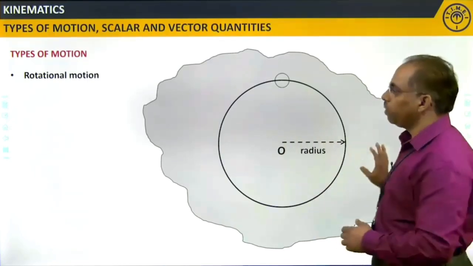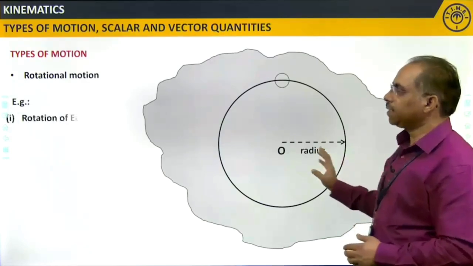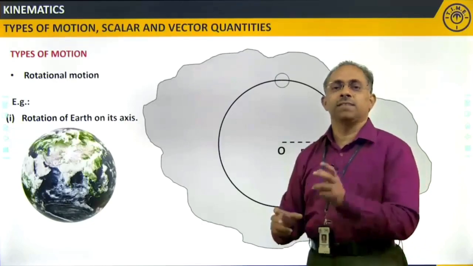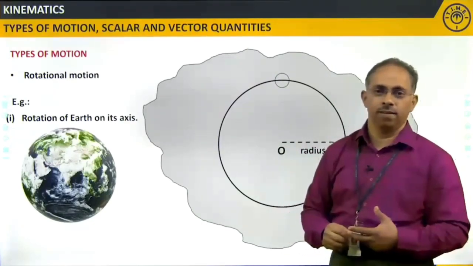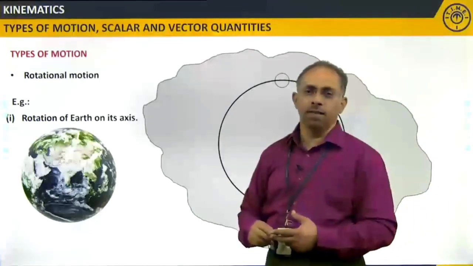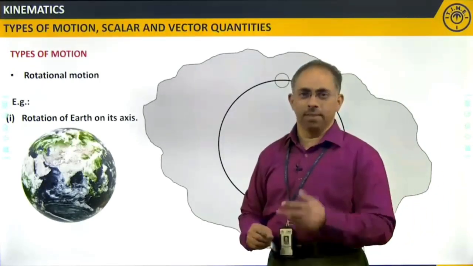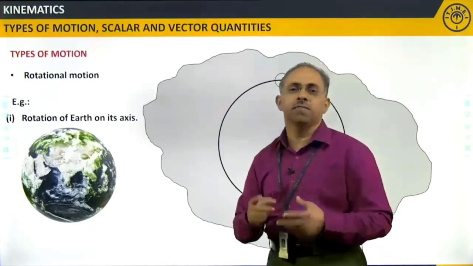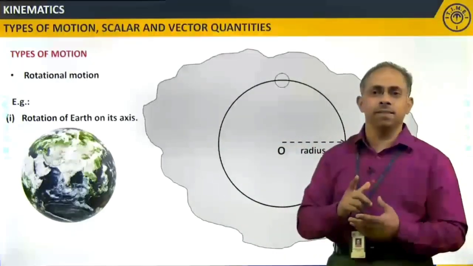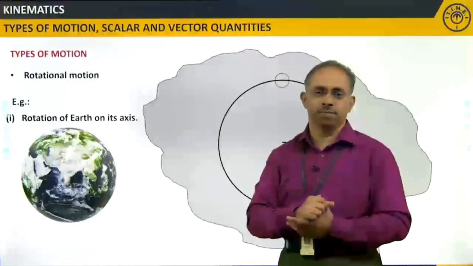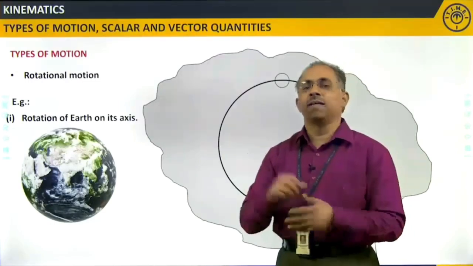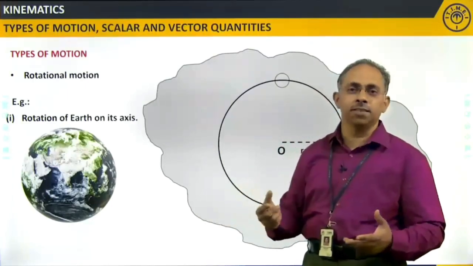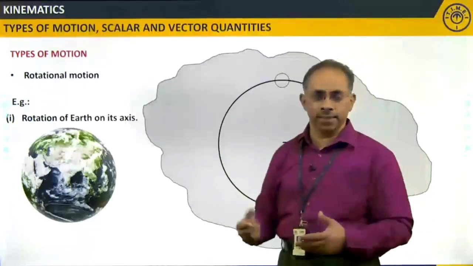Let us take one more example: rotation of the Earth on its axis. We know that the Earth has two types of motion. One is rotational motion, another is, yes, you are right, revolution. Revolution of the Earth is its movement on its orbit around the Sun. But can that be called a circular motion? Probably not, because the shape of the orbit is not exactly a circle.